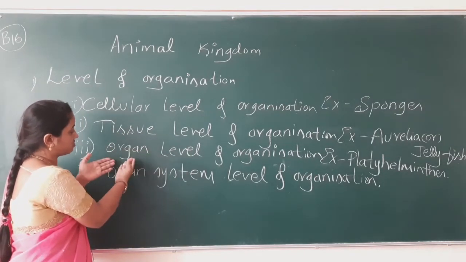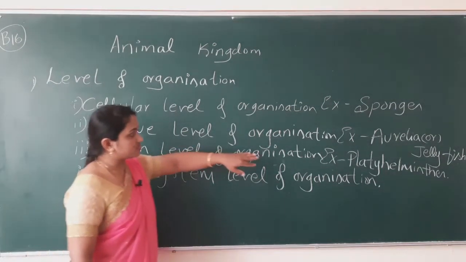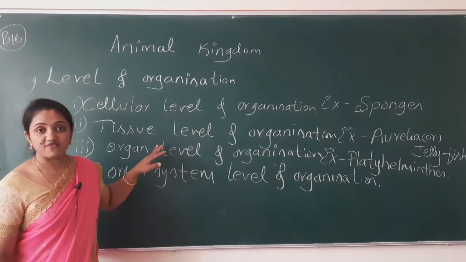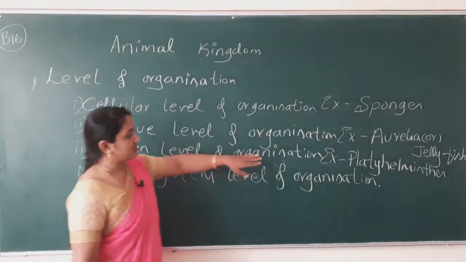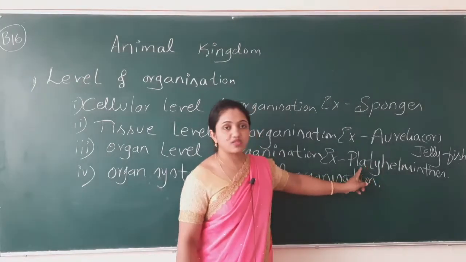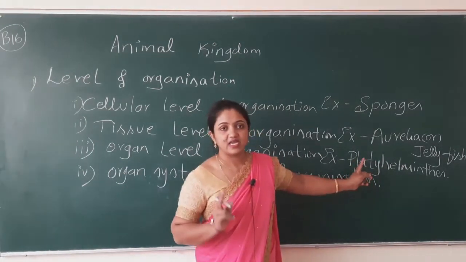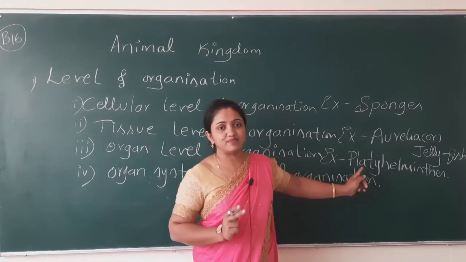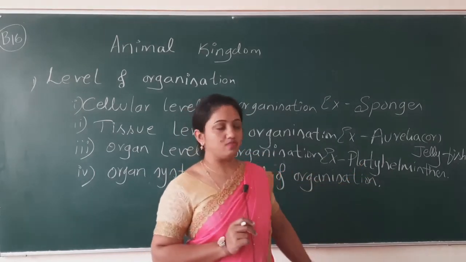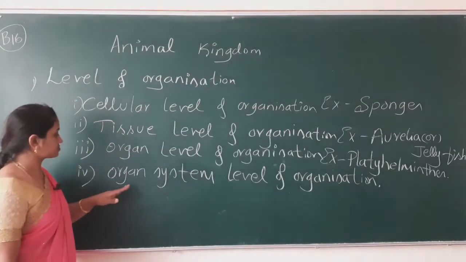That system is known as organ level of organization. In which animals can we see this type? Under phylum Platyhelminthes. This is not the animal name, this is the phylum name. Examples are flatworms, or tapeworms.